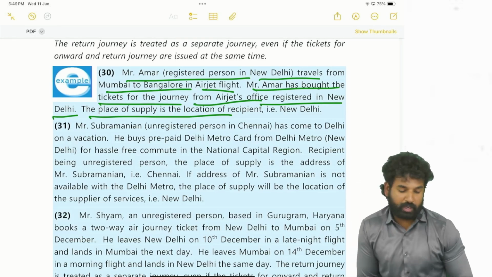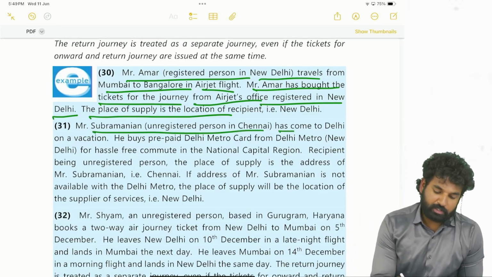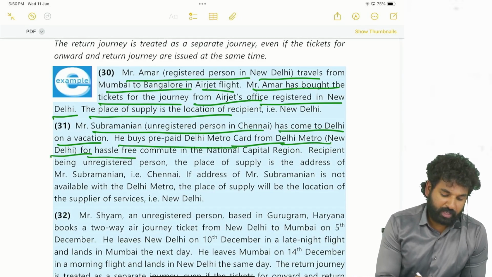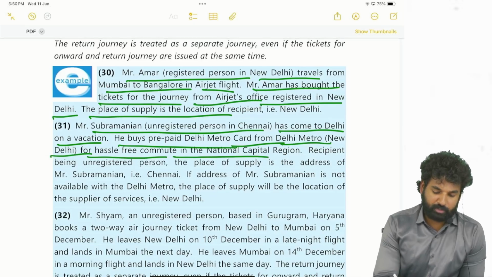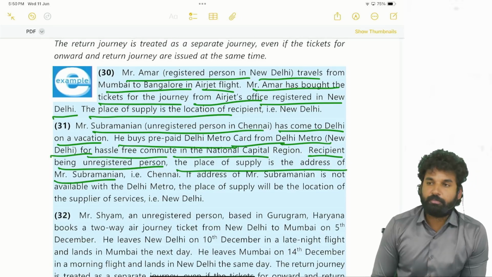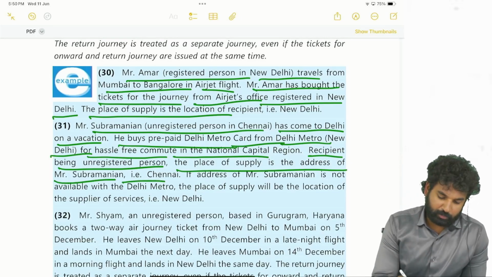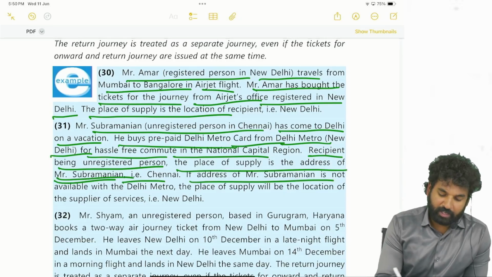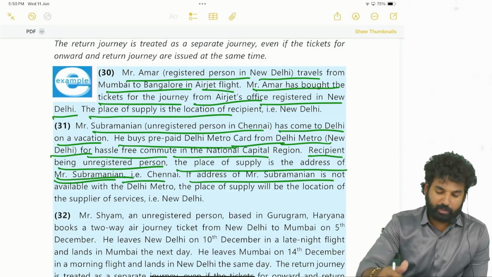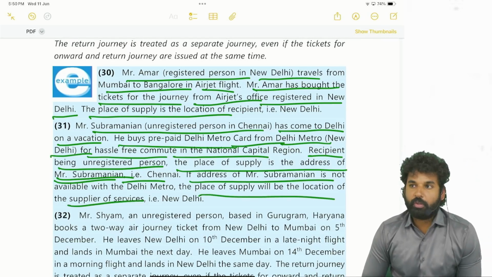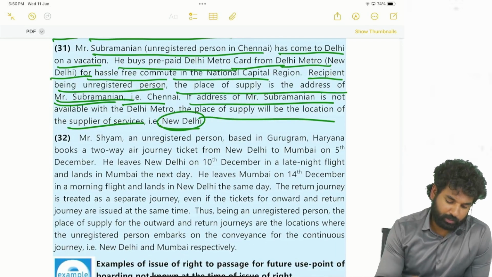If it is provided to an unregistered person: Subramaniam has come to Delhi on a vacation. He buys a prepaid Delhi Metro card from Delhi Metro, New Delhi, for hassle-free commute in the National Capital Region. Recipient being an unregistered person, place of supply is the address of Subramaniam, that is Chennai. If the address of Subramaniam is not available with Delhi Metro, then place of supply will be the location of the supplier of service, that is New Delhi. Alright.